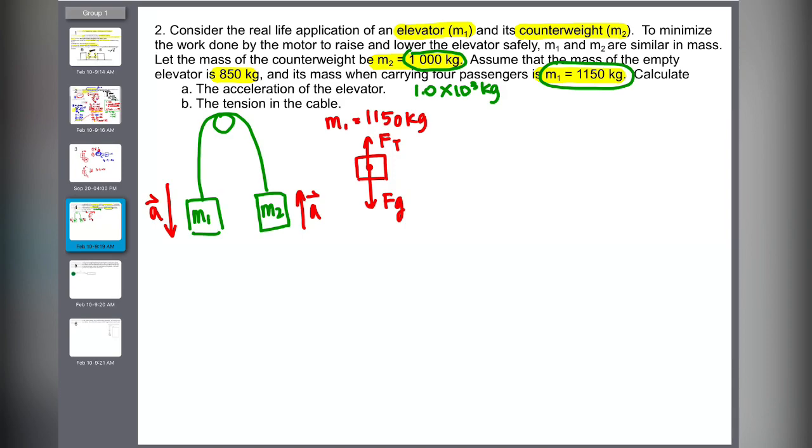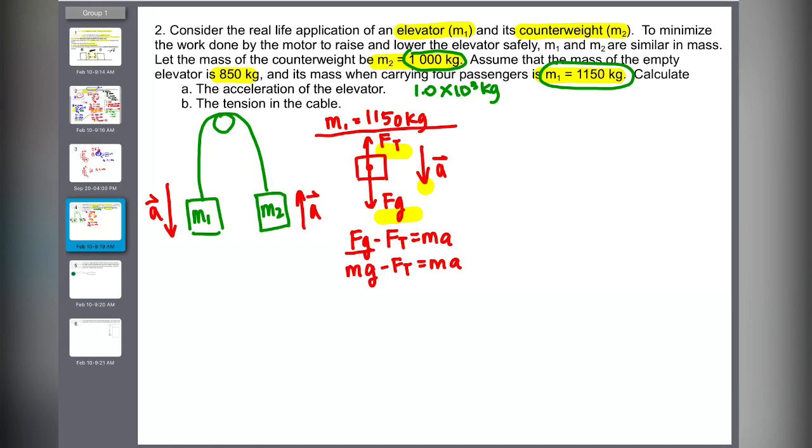Remember, the two things are tied together. If one goes down, the other has to go up. Okay, and it does make sense to make the heavier one go down first, right? So that's my M1. I'm going to write my F net. Because this is going down, F net is going to be down minus up. So my F net is going to be Fg minus Ft equals ma. Whenever I see the equation Fg, I right away convert it and put in mg minus Ft equals ma.